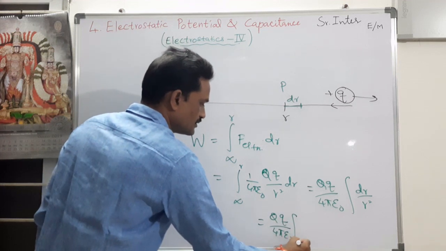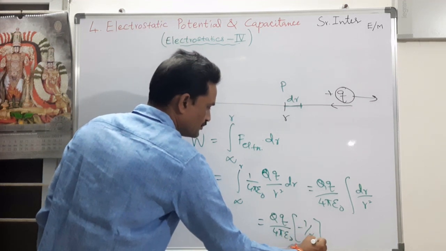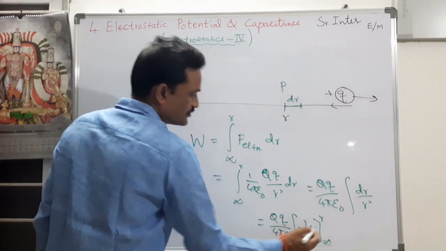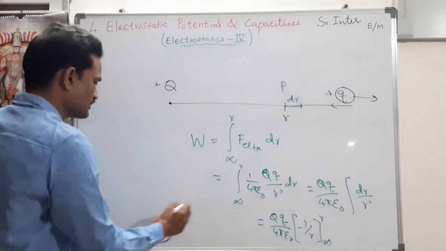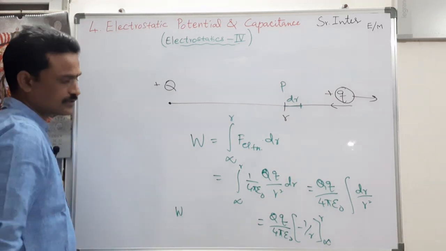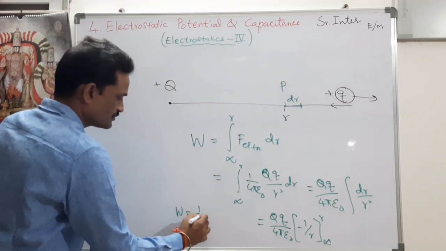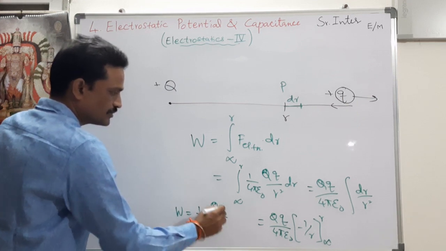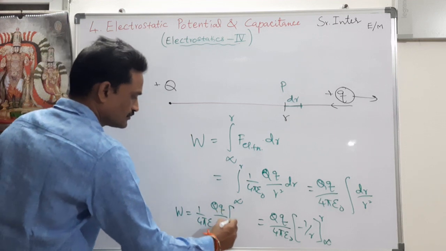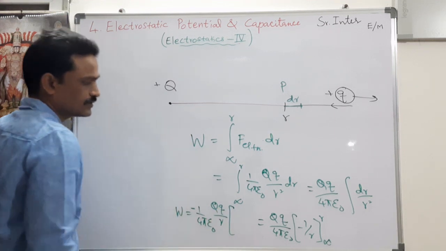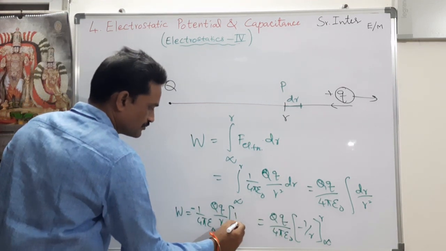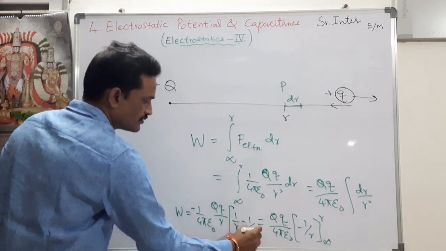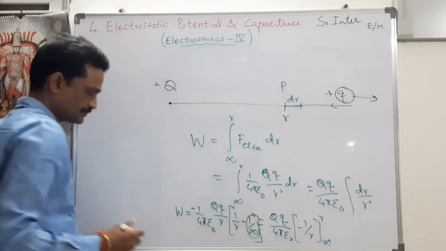So you will get it as minus 1 by r. So limits are infinity to r. If I substitute, the work done by electrostatic force is 1 by 4 pi epsilon naught capital Q little q by r into, if I put a minus here, so upper limit is 1 by r only and lower limit 1 by infinity. 1 by infinity in mathematics is 0.